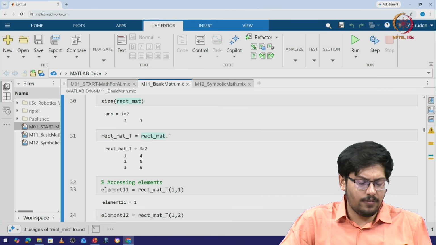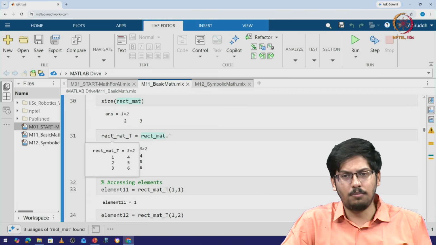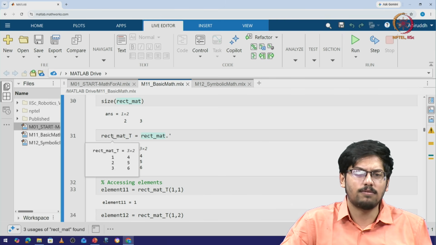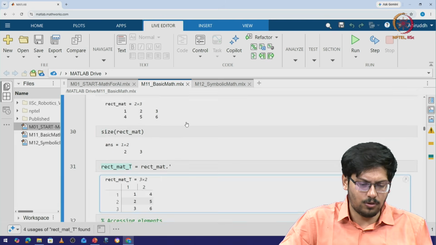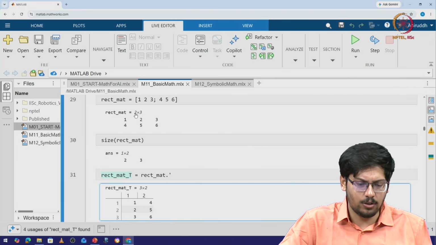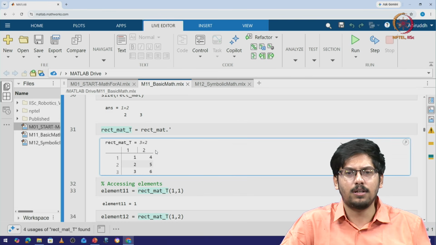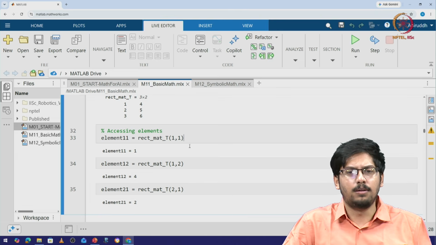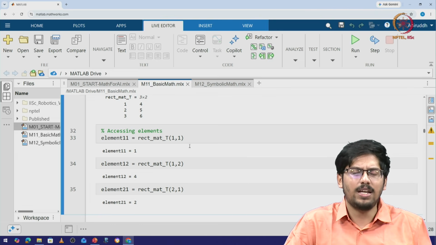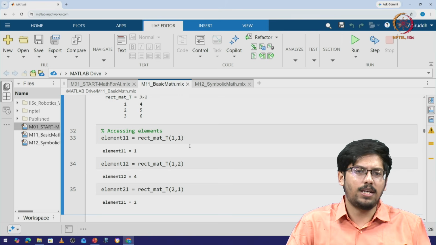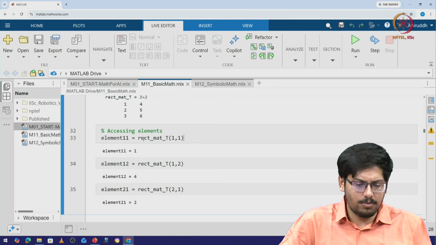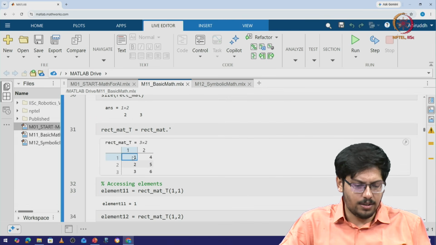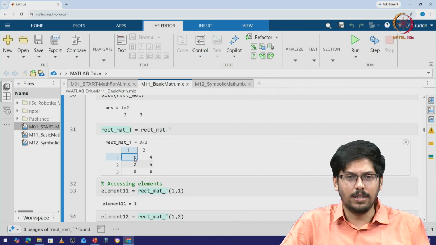Okay. If we take the transpose of rect_mat, essentially getting rect_mat_t, this is again taking the transpose of the rectangular matrix that we defined earlier. So we saw rect_mat with 2 rows and 3 columns. For the transpose, it is the other way around. Okay. Now once we have defined matrices or even vectors, we can actually access particular elements in that matrix. So for example, rect_mat_t of 1, 1 is essentially the 1, 1 element, which is 1 in this case.